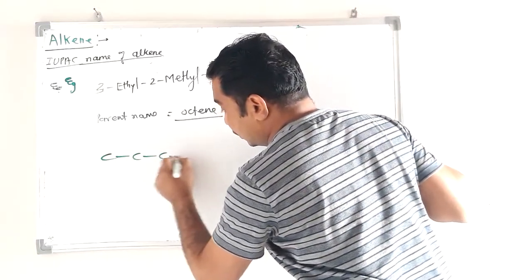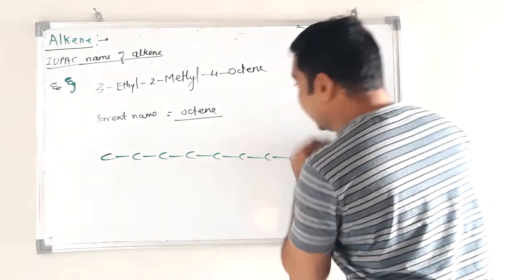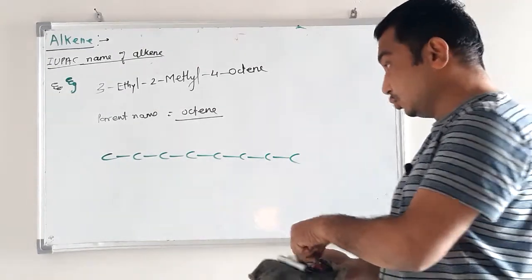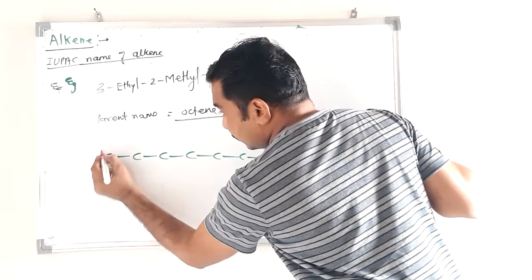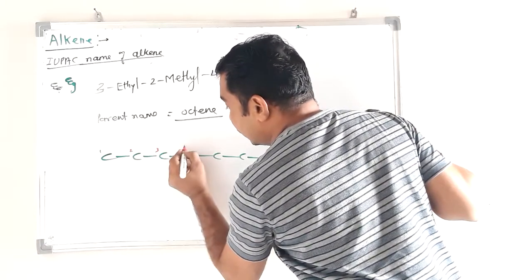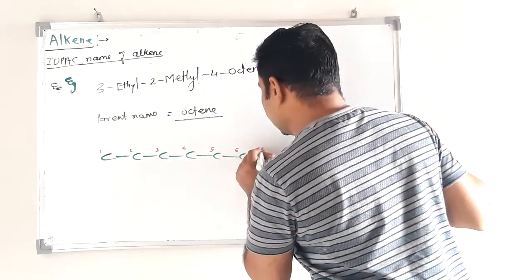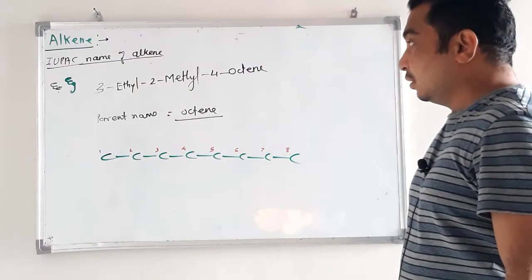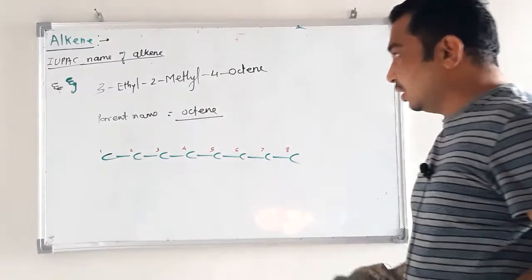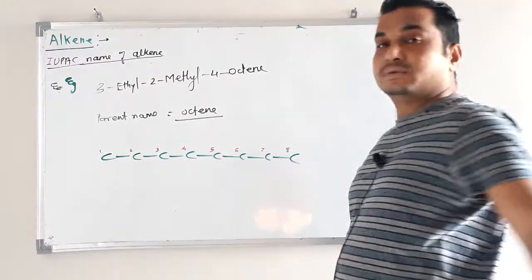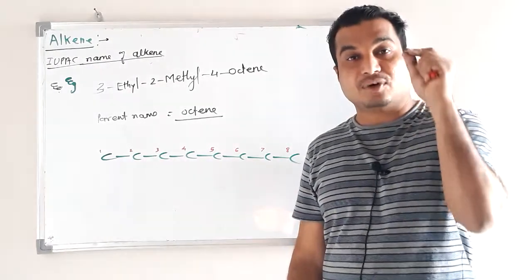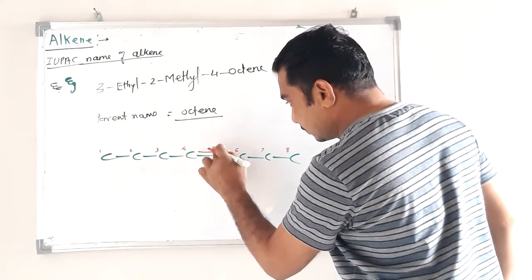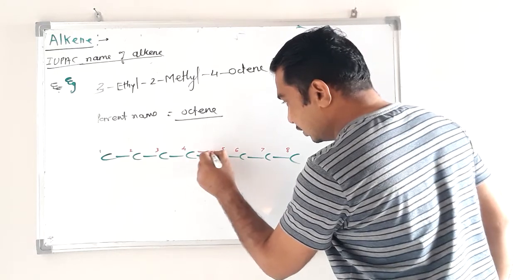1, 2, 3, 4, 5, 6, 7, 8. After this, give numbering to the carbon atoms from one of the ends: 1, 2, 3, 4, 5, 6, 7, 8. Then add the substituents and position the double bond also. What is 4-octene? 4-octene means the double bond starts from carbon number 4. Where is carbon number 4? The double bond is here. This is the carbon number 4 double bond.